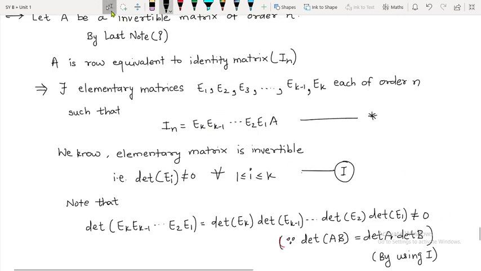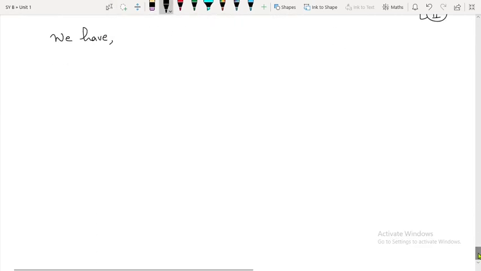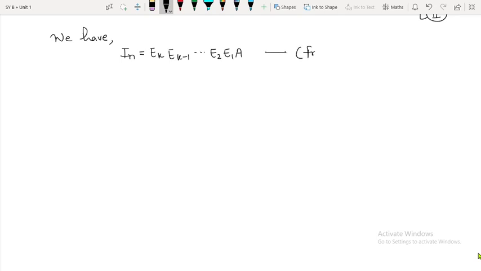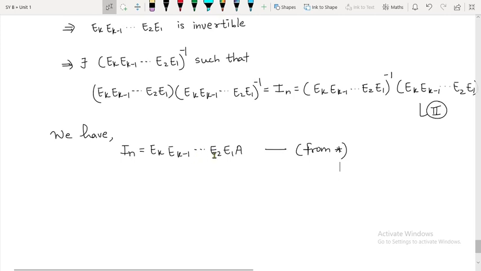So I will say we have I_n is equal to E_k minus 1 so on E2 E1 A. This is from star. Now what I am going to do is simply pre-multiply. Pre-multiply by what? Inverse of E_k minus 1 up to E2 E1.